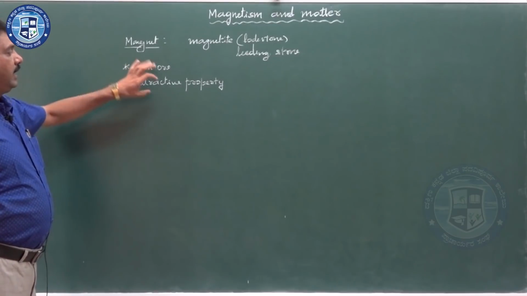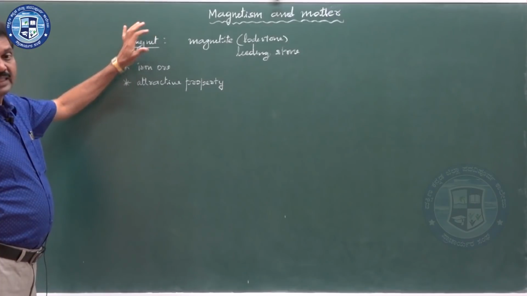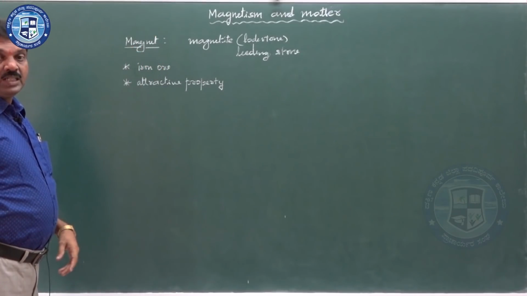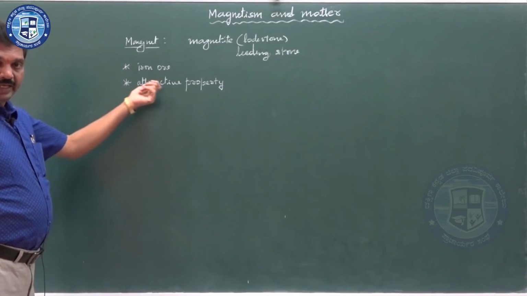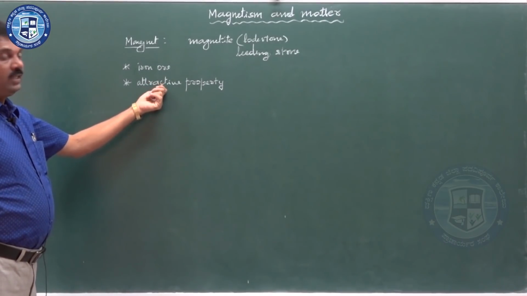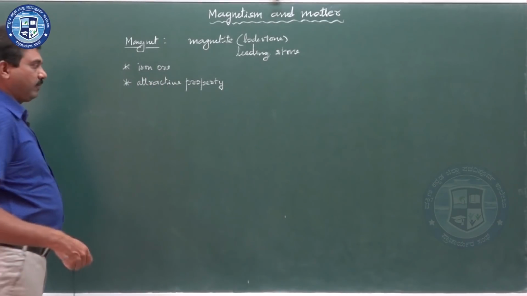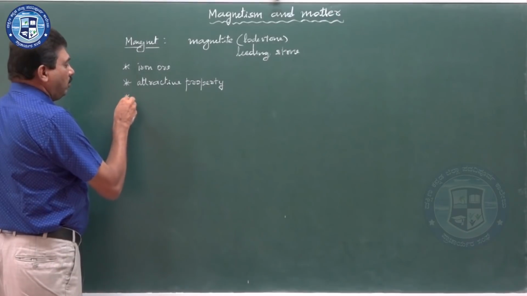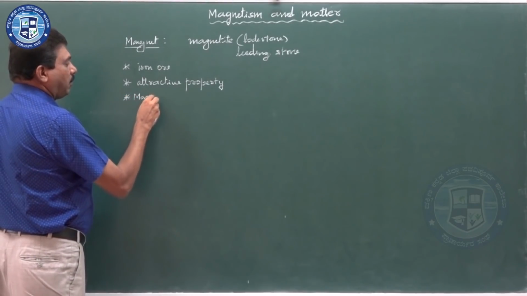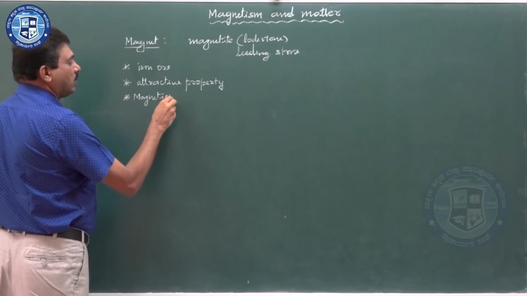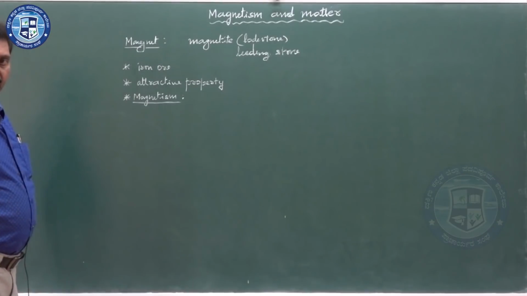This attractive property means this magnet can attract the small pieces of iron, cobalt, etc. That is why it is having a special property called attractive property. Okay. Now, what is magnetism?